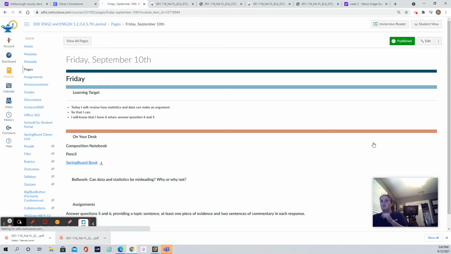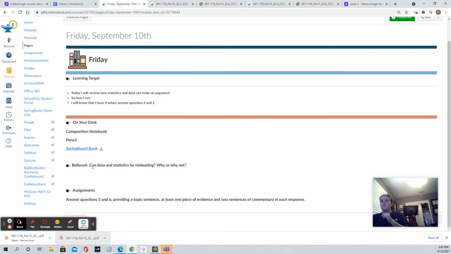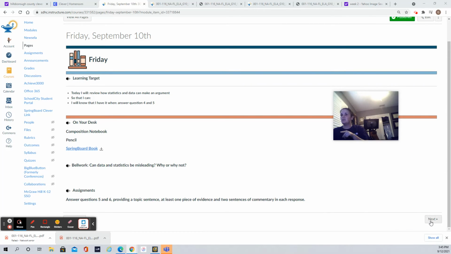From there, on Friday, we were doing lesson 1.10, and we didn't read the whole passage for that one. We read one paragraph. It was paragraph 12, principle 4, and we answered questions 5 and 6 using a topic sentence and one piece of commentary. We talked about data and statistics, and we had a really good conversation at the beginning of each class about how we don't necessarily always trust the data and the statistics that are given to us, and that we question things. So that is a review of this past week,